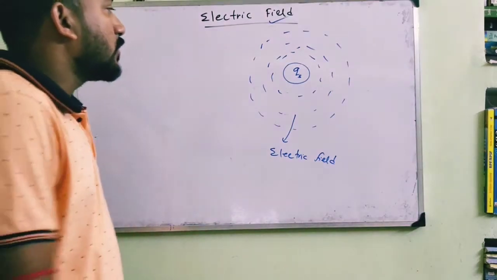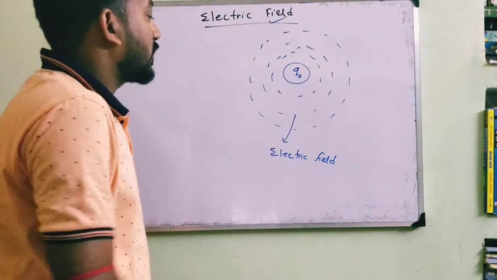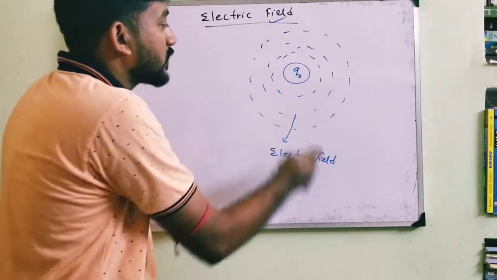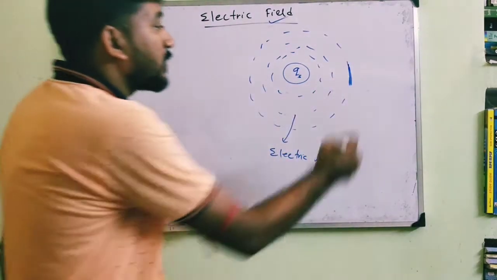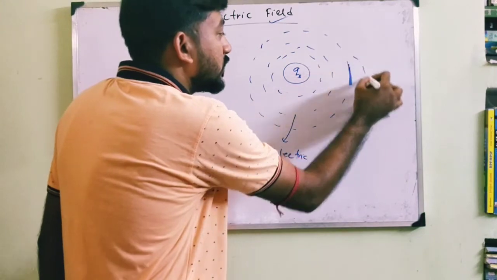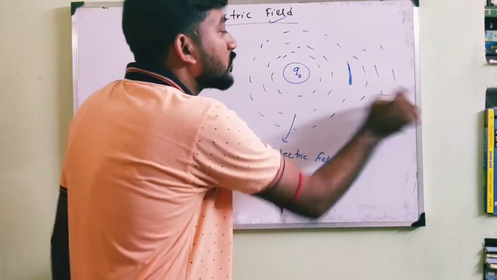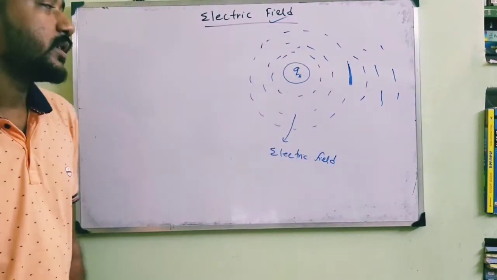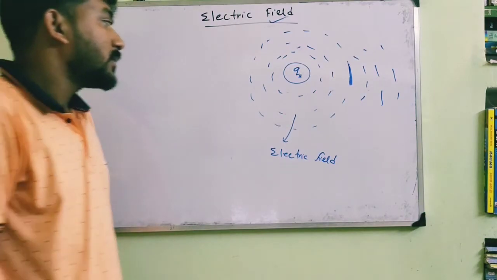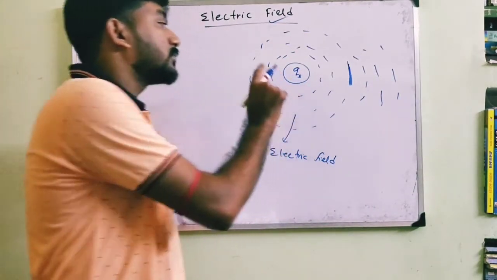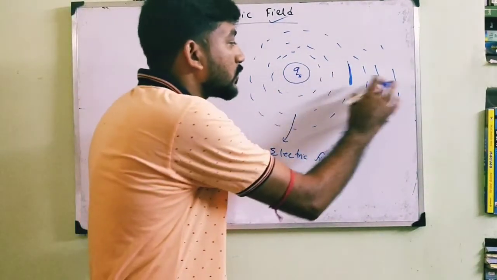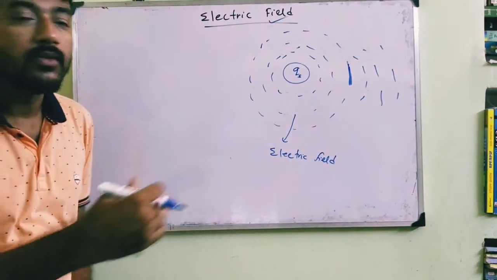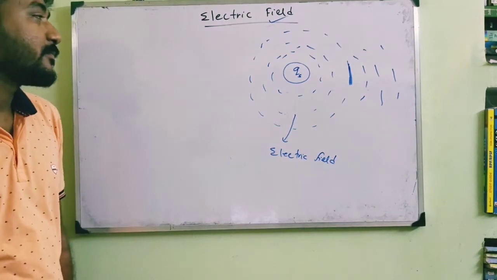We cannot say that the electric field created by the source charge is correct only up to this region. It can be in this region also, this region also. There is no sharp boundary. But the intensity of the field due to this charge Q S goes down as the distance increases.